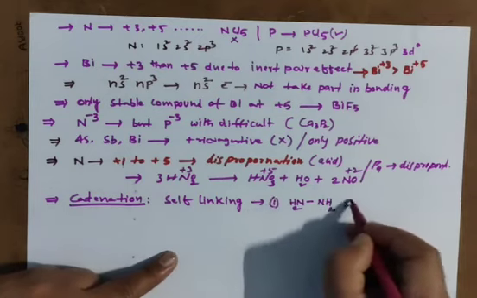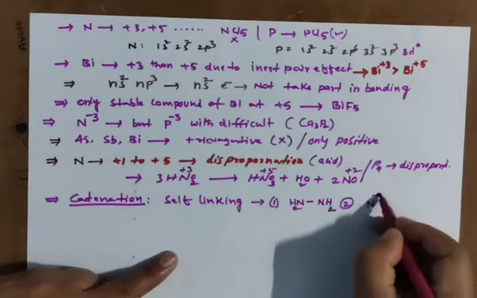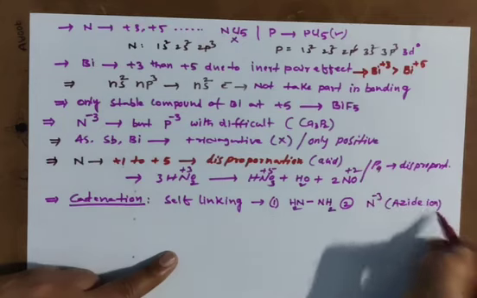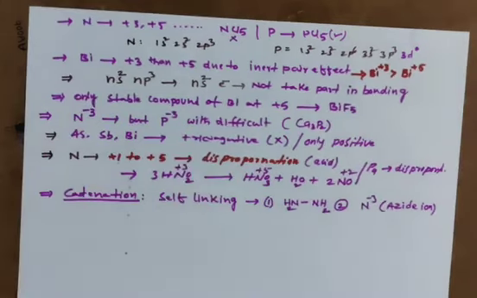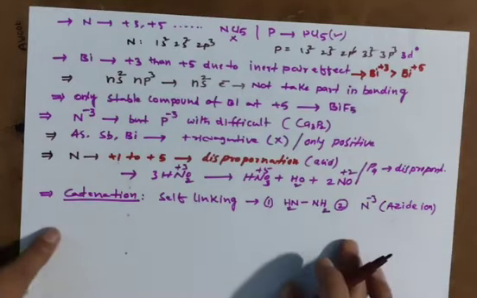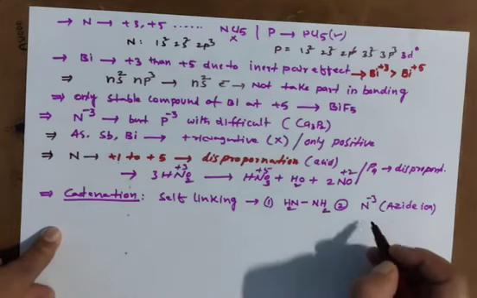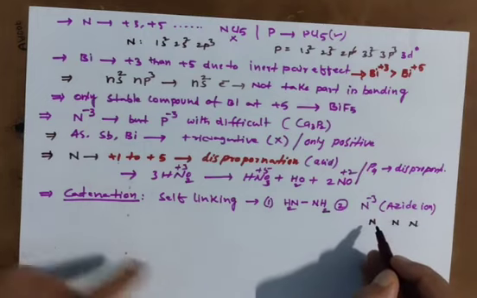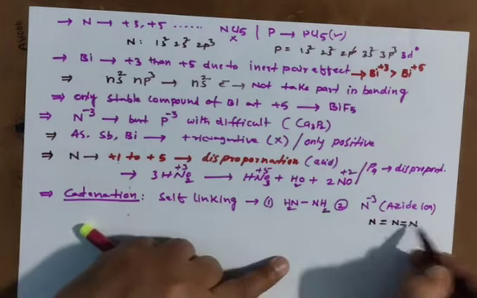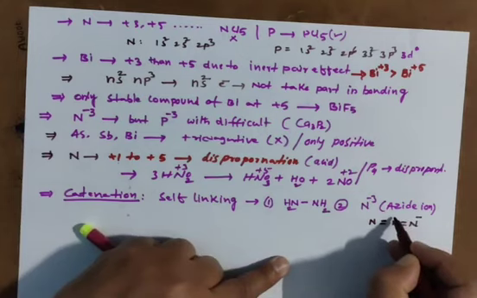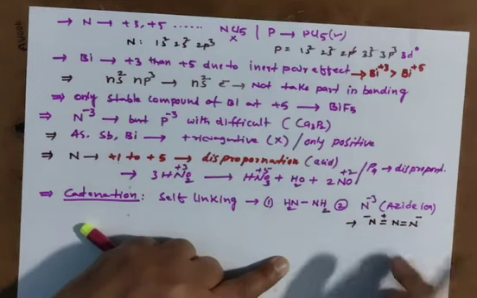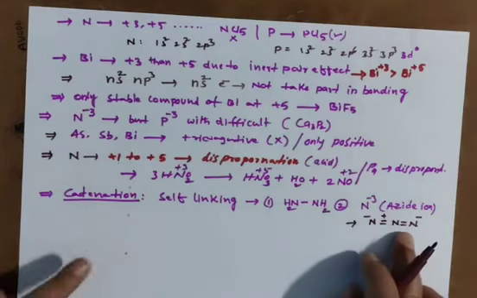And similarly we have N3-, which we call azide ion. I am giving the structure here. Three nitrogens, azide ion, bonded with double bonds, minus, and this is plus, this is minus. This is the structure. So self-linking.